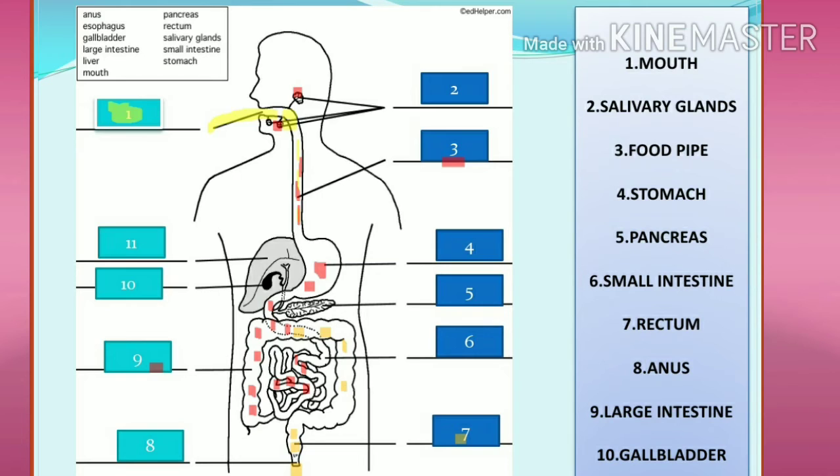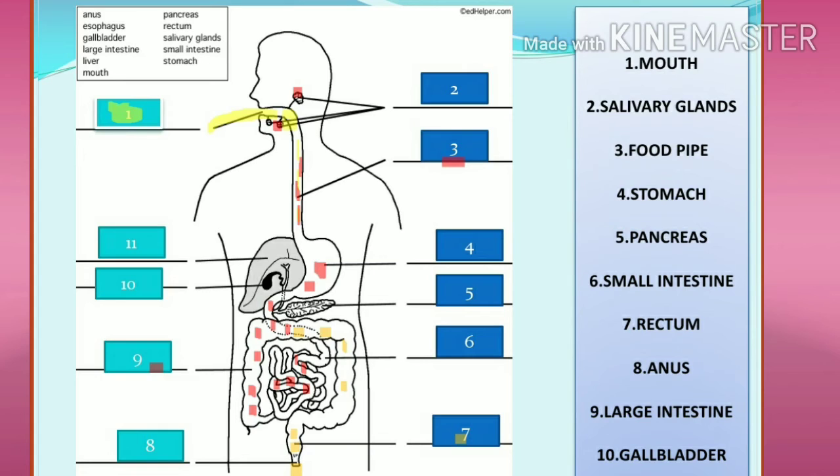After your stomach, the fifth one is a pancreas. So what does the pancreas do? They secrete pancreatic juice. Food never comes in the pancreas. They only secrete juice so that the food which is in the stomach, which is now going into the small intestine, can be easily digested. So here you can see 3 glands are there.